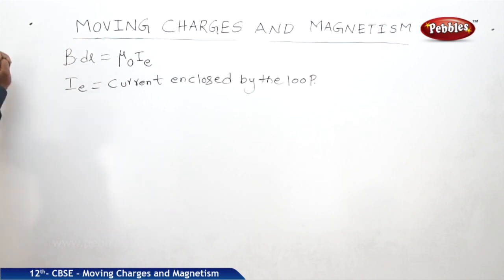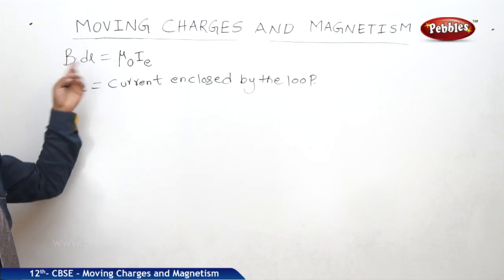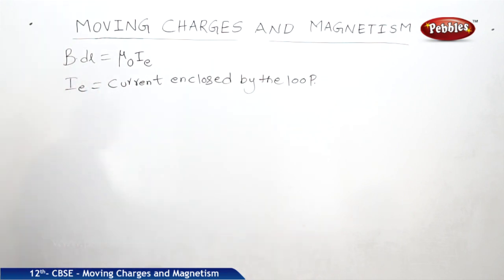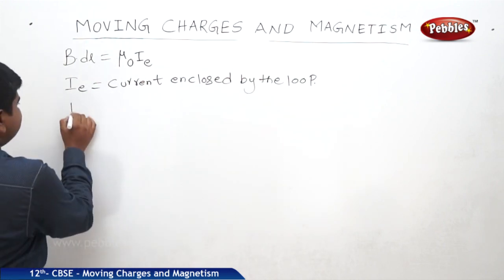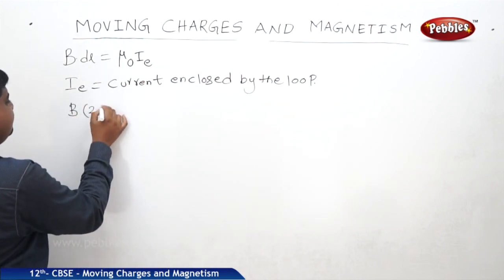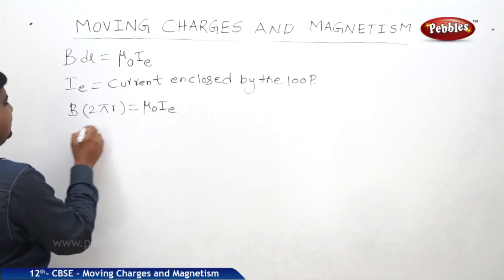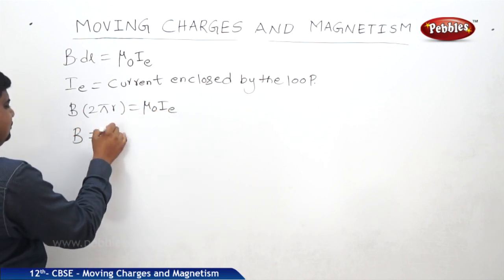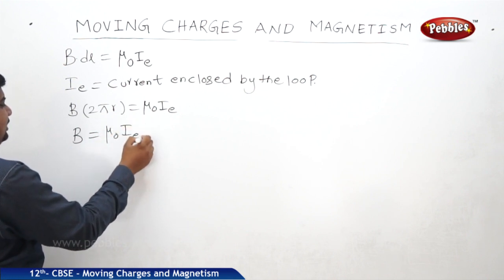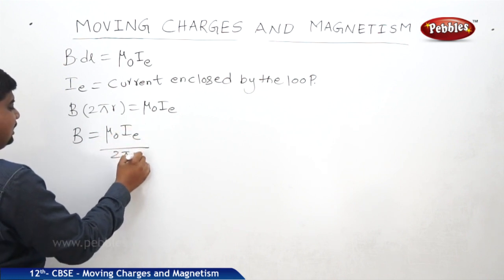We already discussed that the length of the total loop is 2 pi r, the circumference of the circle. So B into 2 pi r is equal to mu naught IE. Therefore B is equal to mu naught IE by 2 pi r.